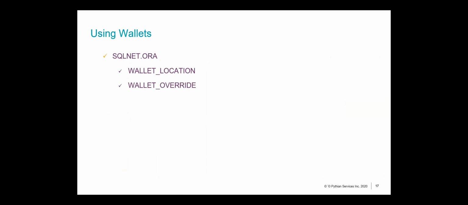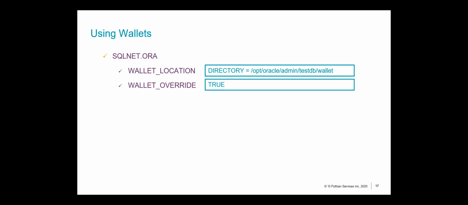Now, how do you use this wallet, or how do you ensure that your database is using this? There are a couple of parameters, WALLET_LOCATION as well as SQLNET.WALLET_OVERRIDE, and you can use these parameters in the sqlnet.ora. What do these do? The wallet location parameter, as the name implies, gives you the location of your wallet. And what does wallet override do? This forces your connection to use a wallet.